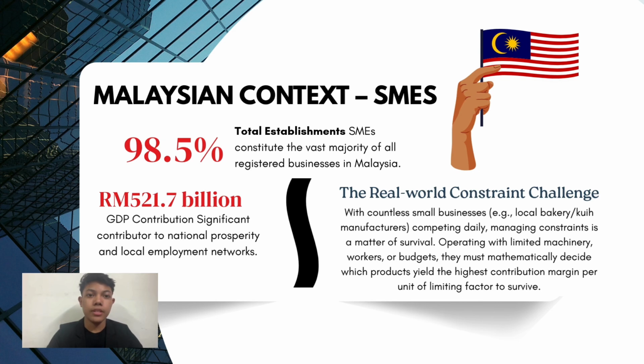For example, a small food business in Malaysia, like a kuih or snack manufacturer, may only have one oven, limited workers, or a small budget. They cannot produce everything at the same time. So, they must decide which product gives the most profit using the least amount of their limited resources. This is exactly the product mix with constraint concept that Zarif introduced at the beginning of our presentation.